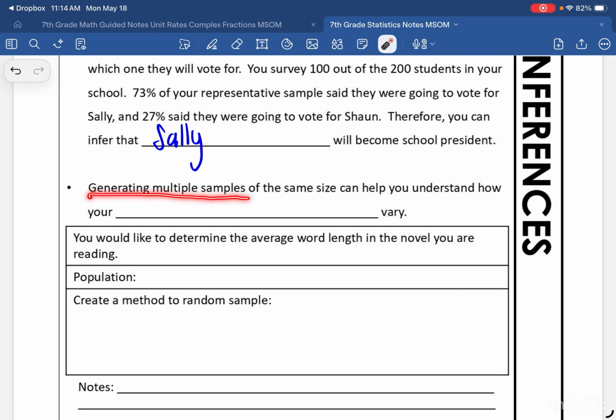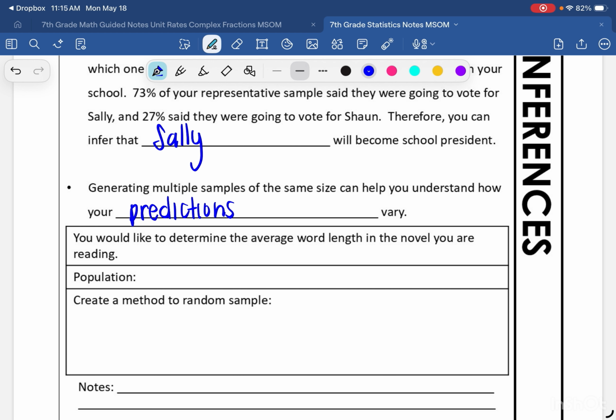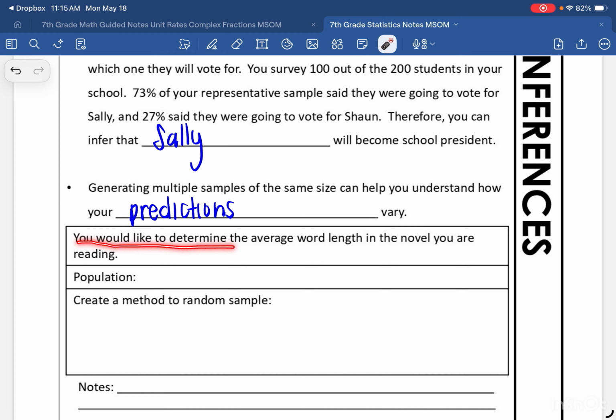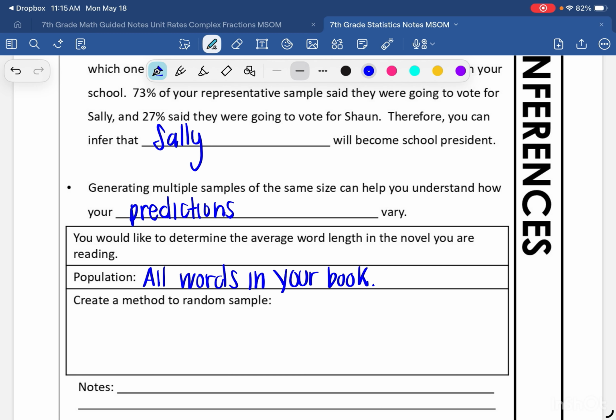Generating multiple samples of the same size can help you understand how your predictions vary. So sometimes I'm going to take a whole bunch of different representative samples and get a whole bunch of data and then compare the data to see how it varies. You would like to determine the average word length in the novel you are reading. So the population would be all the words in your book. So for me to go and count every single word in my book and how many letters it has would be impossible, if it's a longer book.